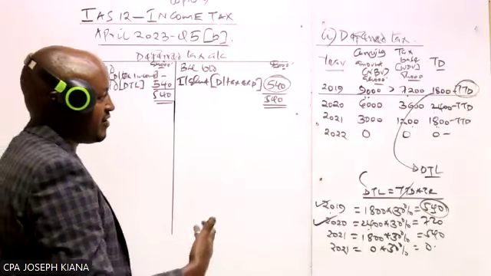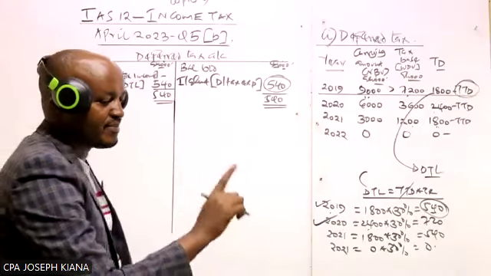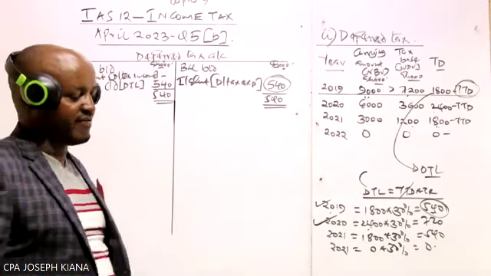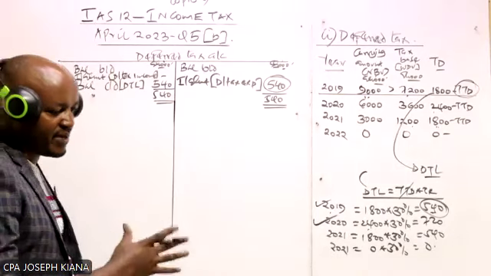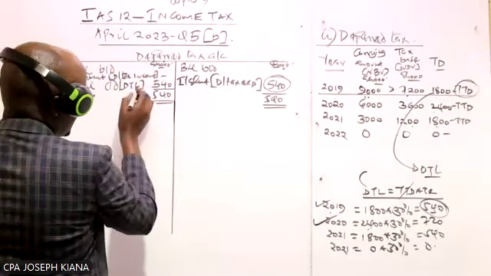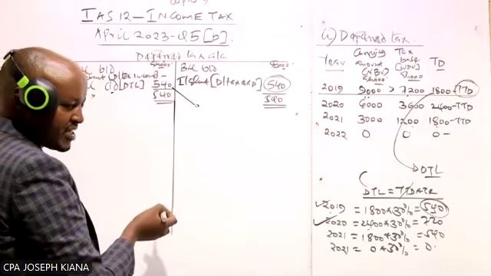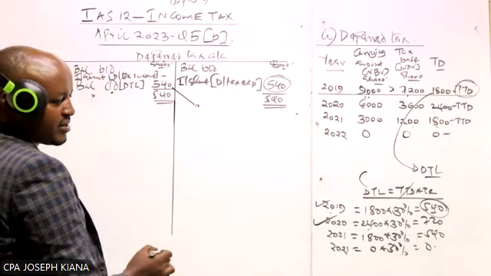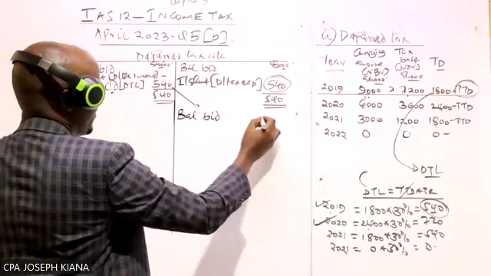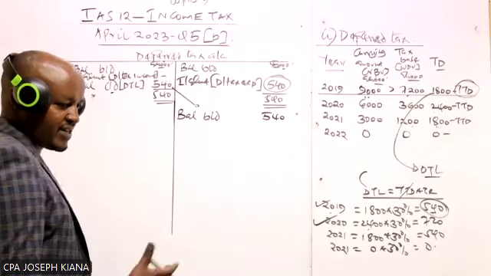Now, what do we start with? If now we are preparing a deferred tax account for 2020, what do we start by recording there? Who can tell us? Yes, very correct, Wycliffe. What we start by recording there is the opening balance, because in the previous year we had a closing balance. This balance carried down, what we do, first of all, we bring it down on the direct opposite side. So it will be down here. So we say at the start of this year, we have a balance brought down of 540.